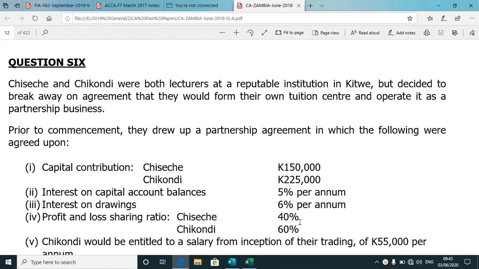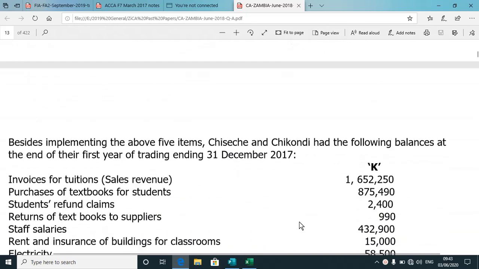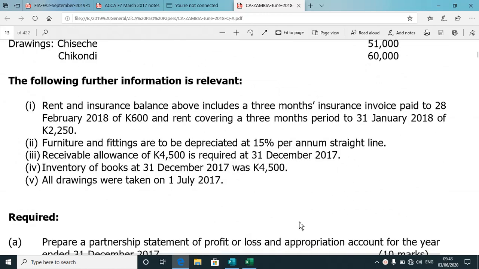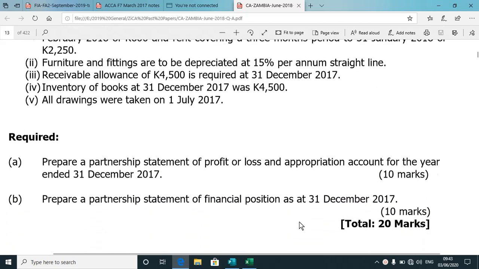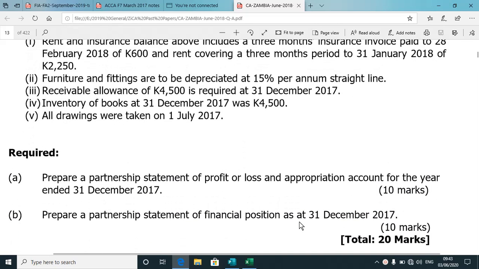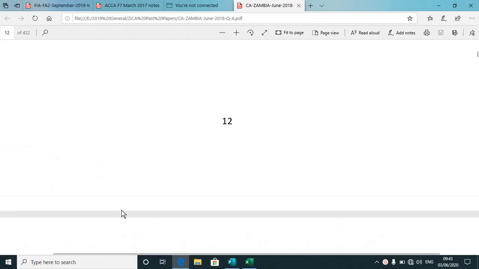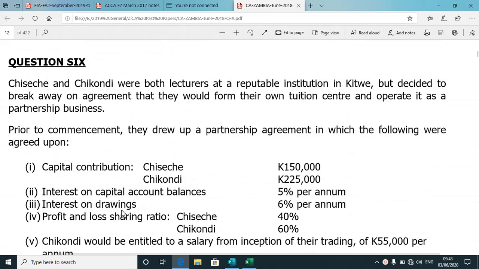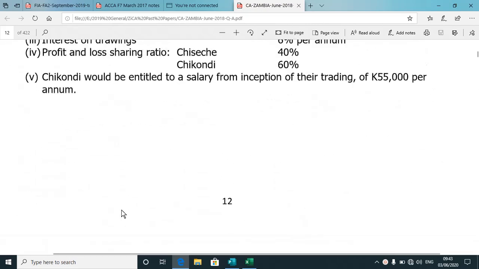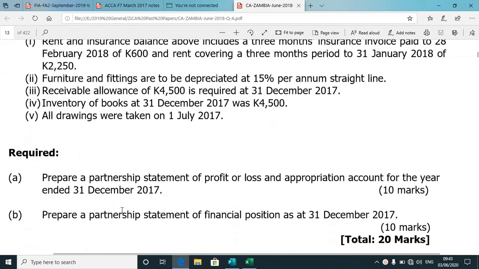I would like to focus on partnership. I think partnership questions are prevalent also in your exams, under financial accounting. So as per our tradition, we go to the requirement. This is CS Zambia 2018 June paper, question 6, the last question.